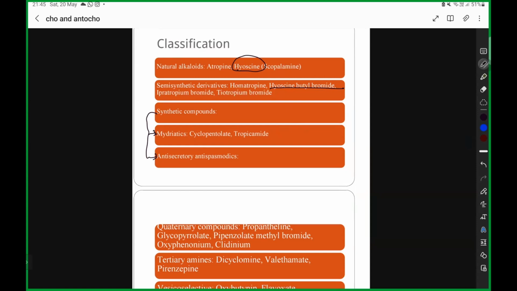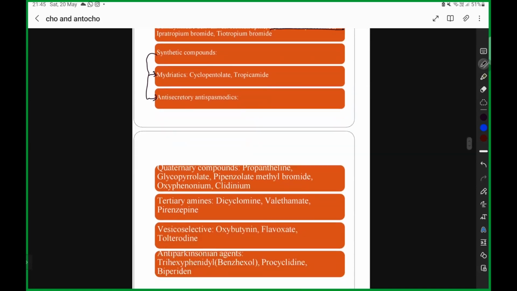That is why I already told you, to call it anti-muscarinic, that is only your natural and semi-synthetic. When you go for a synthetic, it is going to have a dual action. It is going to act on the muscarinic receptors as well as nicotinic receptors. Clear till now? Now we are moving into the different anti-secretory, antispasmodics.